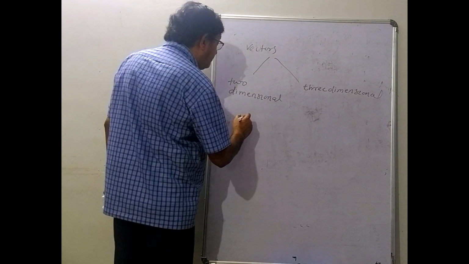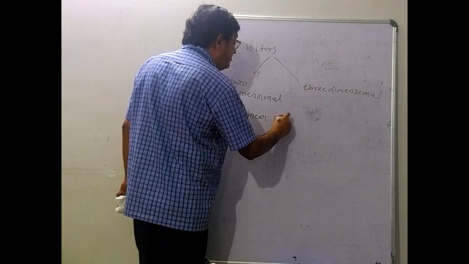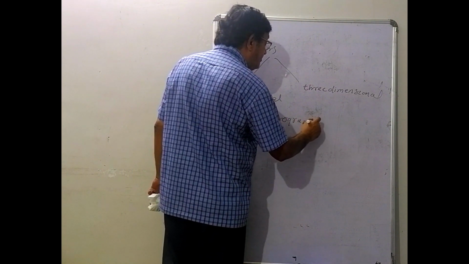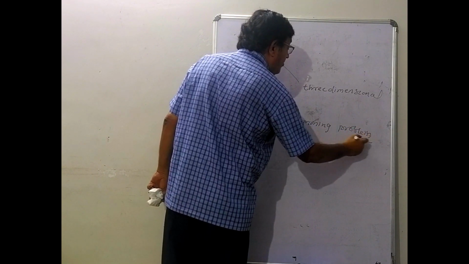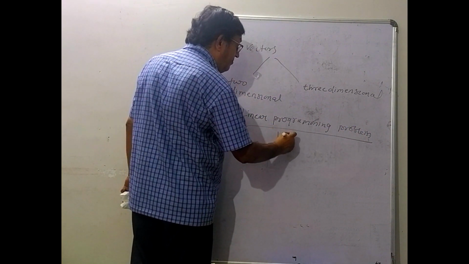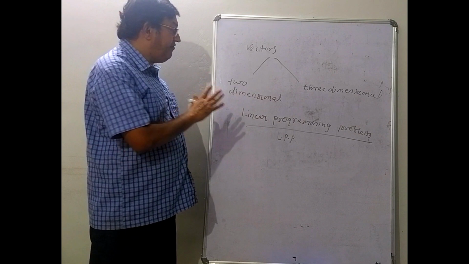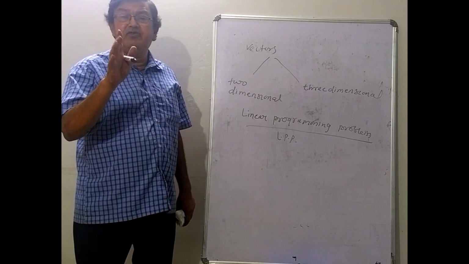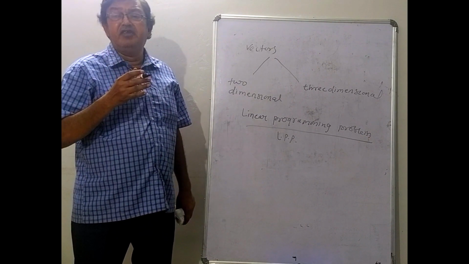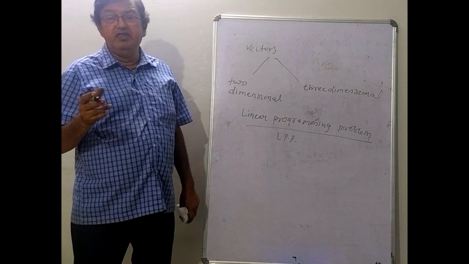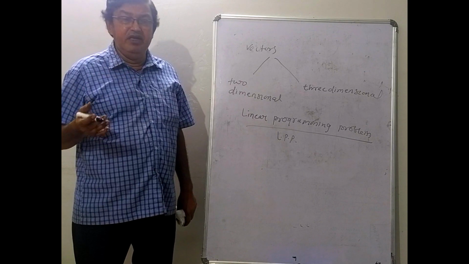So once this is over, we come to what is called linear programming problem. What is this linear programming problem? In short, we call it as LPP. It is solution of equation by graphical method. So definitely every year there will be one question based on 5 marks. So there will be two types of sums. In first, some constraints will be given and we will be solving those constraints. Otherwise, some statement will be given. Based on statement, we are going to construct the constraints and solve the equations.